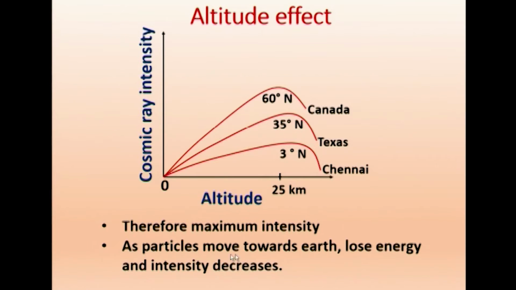As particles move towards earth, they lose energy. After that they lose energy, and therefore the intensity decreases. So, here we get maximum, and as we go towards sea level, intensity decreases because, as the particle travels, it loses energy. So, it decreases, and at sea level it is almost 0.